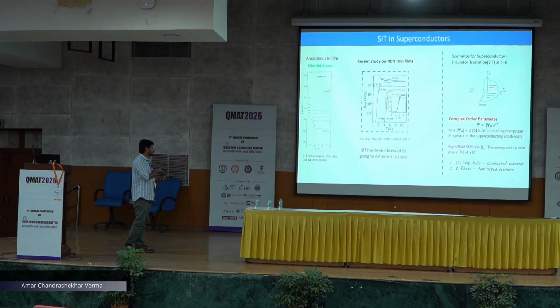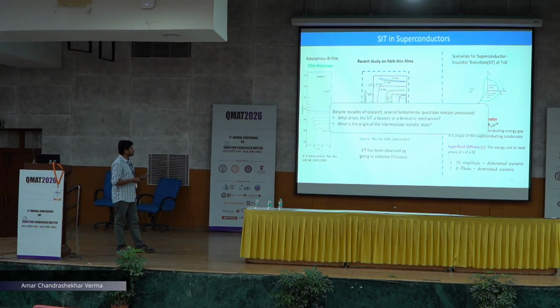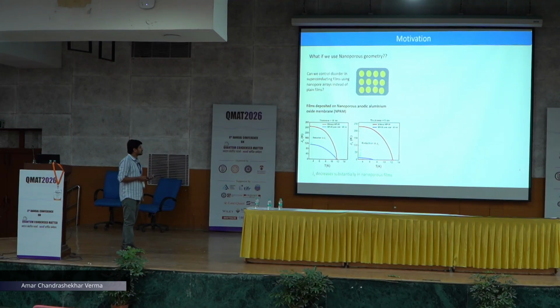Here, regarding the amplitude and phase, there are many debates going on about which is responsible for such kind of transition, the bosonic mechanism or the fermionic mechanism, and also what is the origin of the intermediate metallic state which is present in some kinds of SITs. Most of the study has been done on planar pristine systems, but what happens when we use nanoporous geometry? That means a superconductor system which has nanopores inside it. We are working on such kind of system.